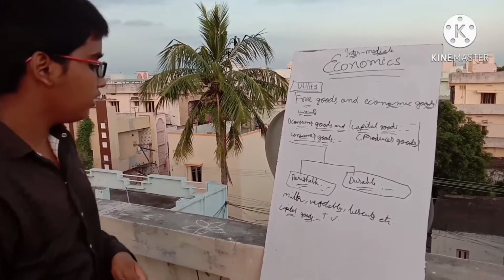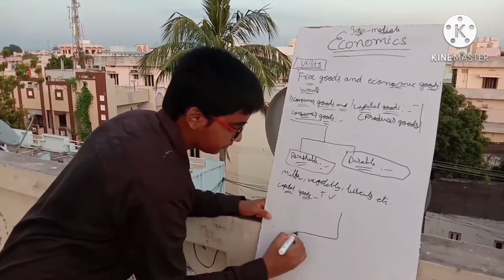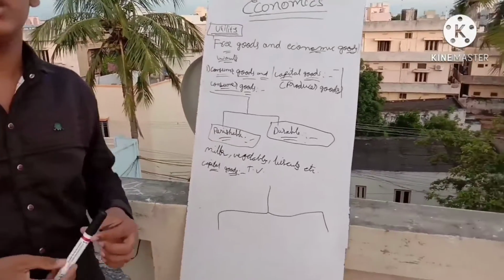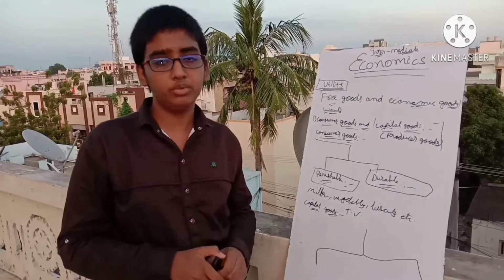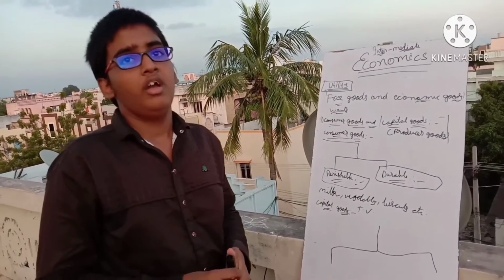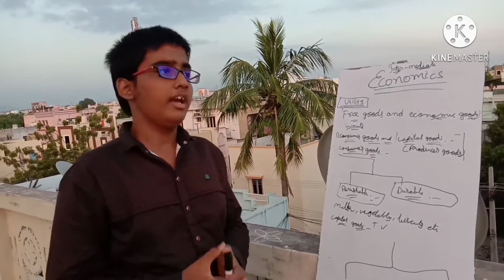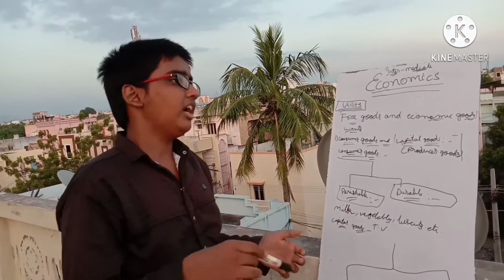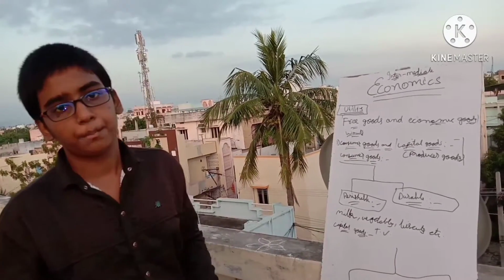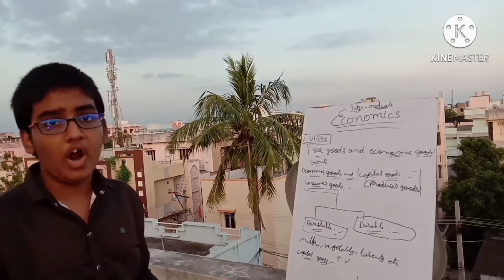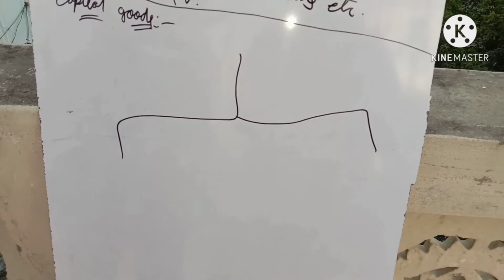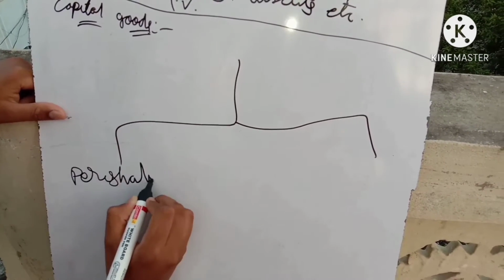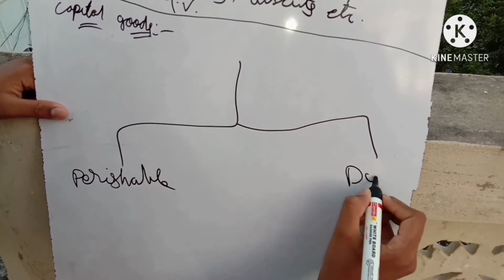So in capital goods also there are two types. One is perishable and another one is durable. The perishable capital goods are single use capital goods, goods like coal and electricity or raw material, which can be used only once. If they are once used, they cannot be reused again. So friends, in capital goods also there are two types called perishable capital goods and durable capital goods.